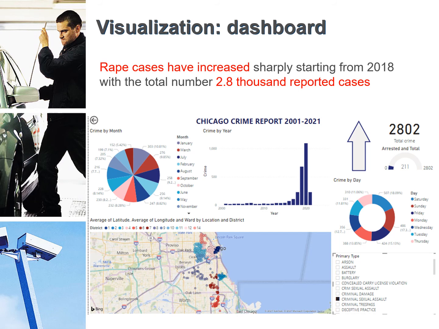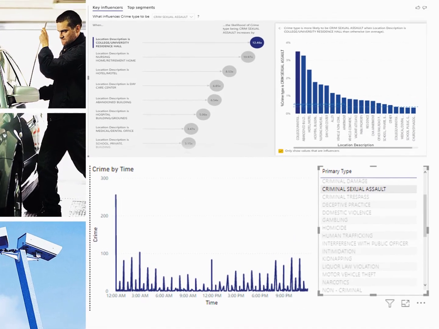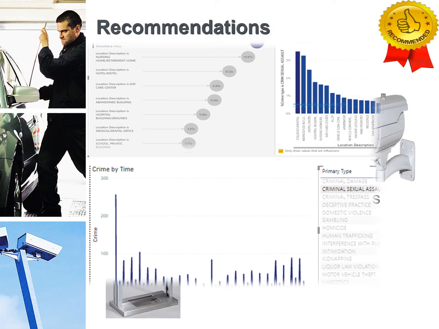Despite the overall decrease in crime incidents, the dashboard illustrates that rape cases have increased sharply starting from 2018 with a total number of 2,800 reported cases. From the analysis, we can see that this type of incident, as well as many others, indicate the police to deploy more officers at midnight and to enhance security measures in the city.